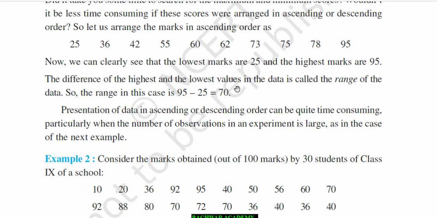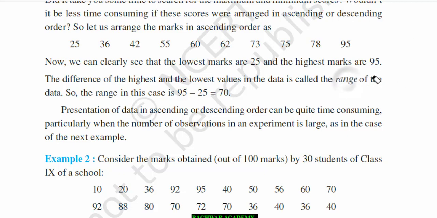The difference of the highest and lowest value in the data is called the range of data. This you remember, this range of data. So the difference of the maximum and minimum value will be called the range of the data. In this case, 95 minus 25 will be the range, and that will be 70.